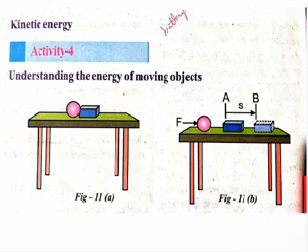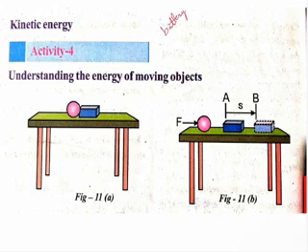The second time, we increased the applied force, which means we applied more force on the ball. Then it hits the plastic block with more speed, which means it is doing more work on the plastic block. So when we apply more force on the metal ball, the metal ball does more work on the plastic block. By this experiment we can say that objects which are moving are doing some work. Objects in motion have some energy.